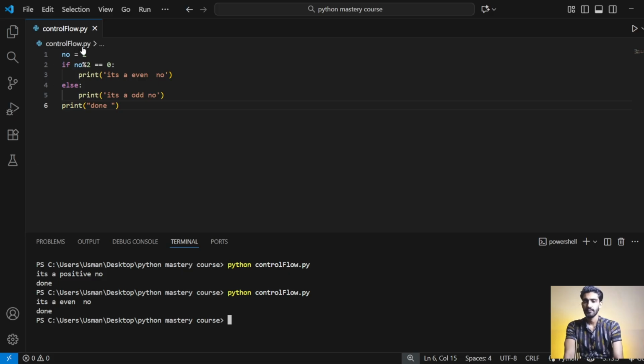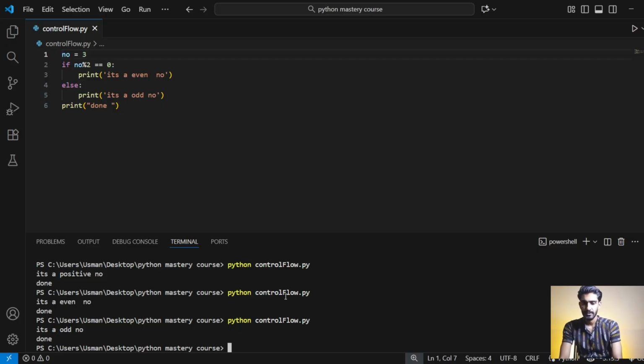As you see, I have written the number 2, so it's even. Whenever I write 3, then save it and run it for you, it simply prints it's an odd number. So our program runs accurately. So practice it at your own place.